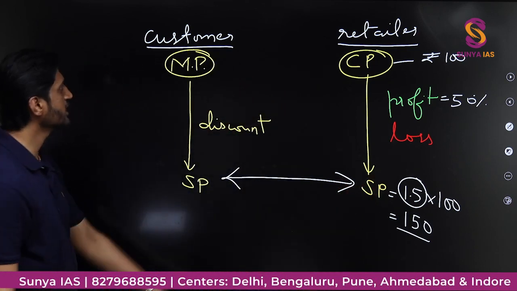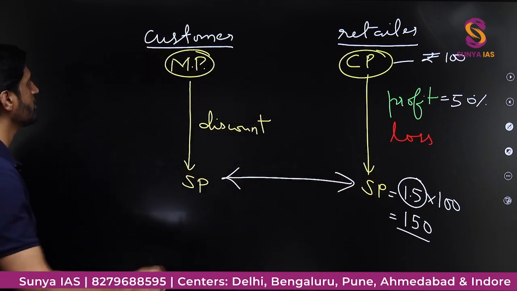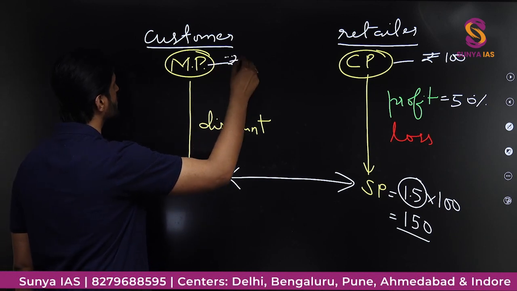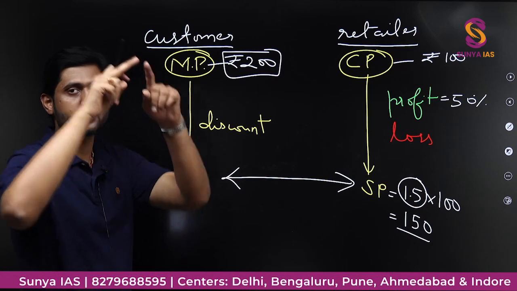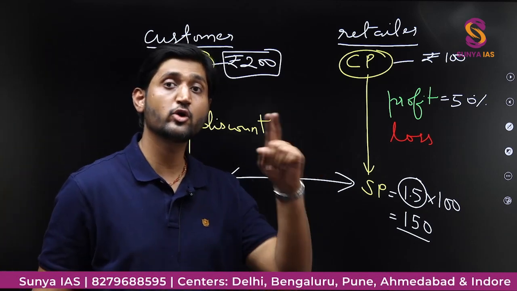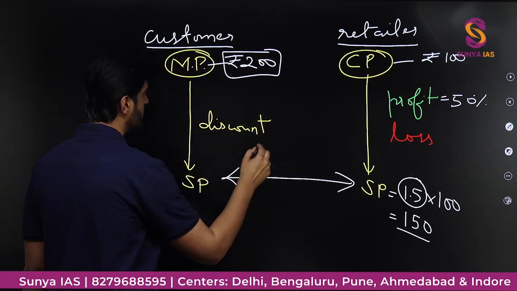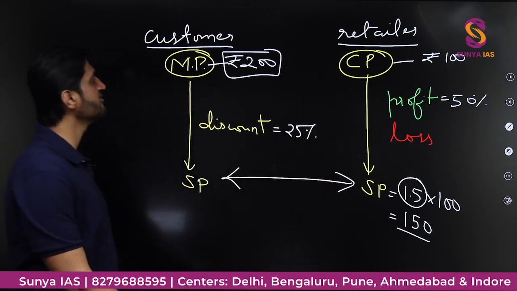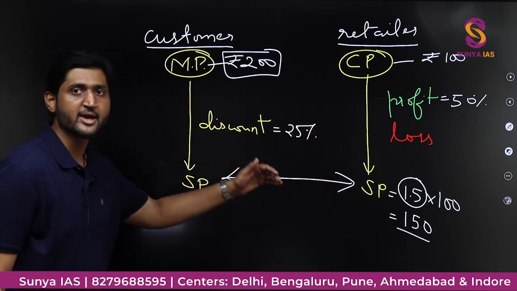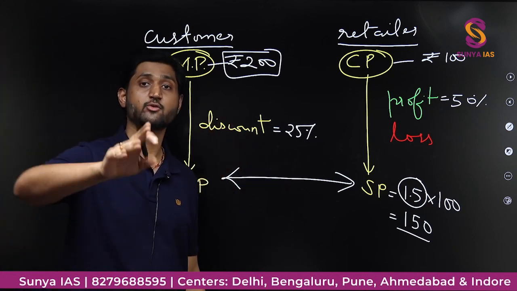Okay, if you look at the mark price, if you look from this point of view, let's say the price marked on the article is rupees 200. That is the MRP, that is mentioned on the label or on the tag. Now you are being offered a discount of 25%. So when a discount of 25% is offered, it is like the price is actually reduced by 25%.